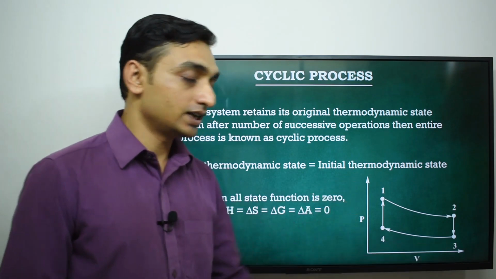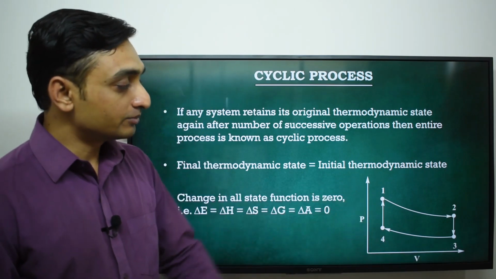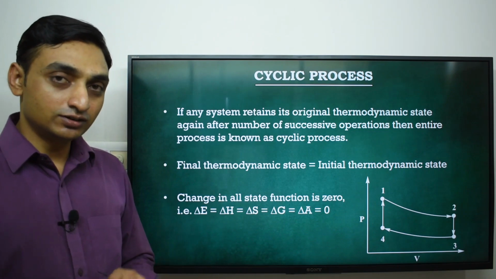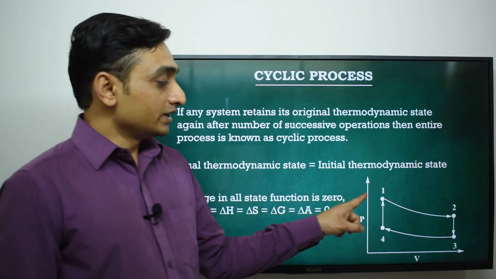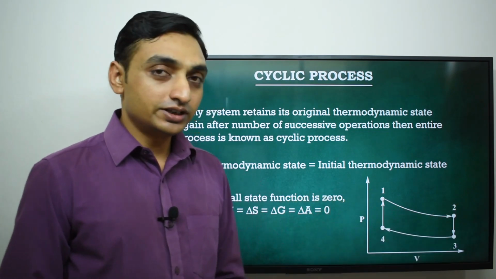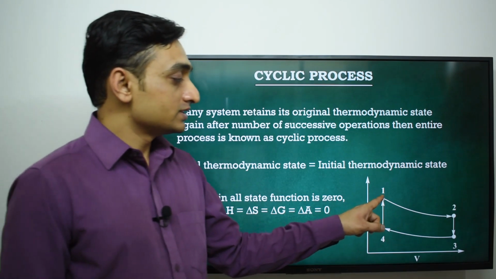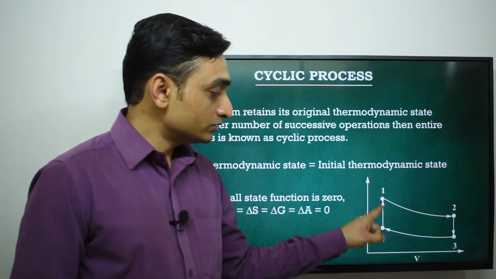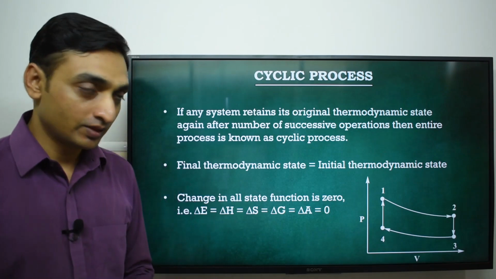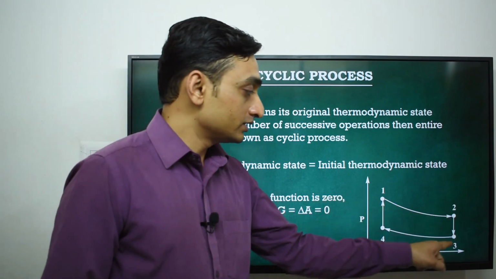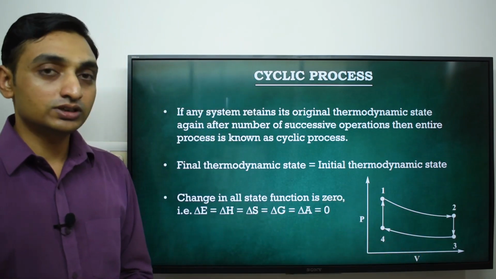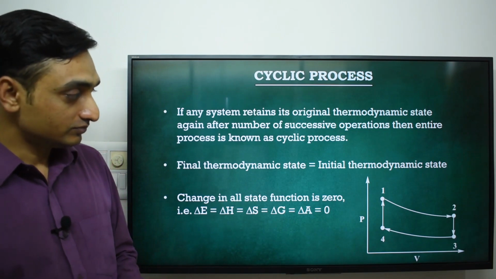Now let's understand cyclic process via this example. This is the PV diagram of a system. This point represents the initial state of the system, and after a certain thermodynamic process, the system comes back to its original state. So the path followed by the system is known as cyclic process.